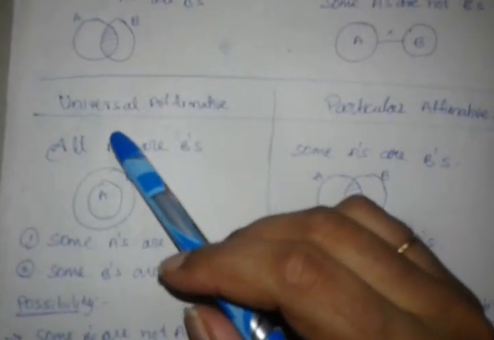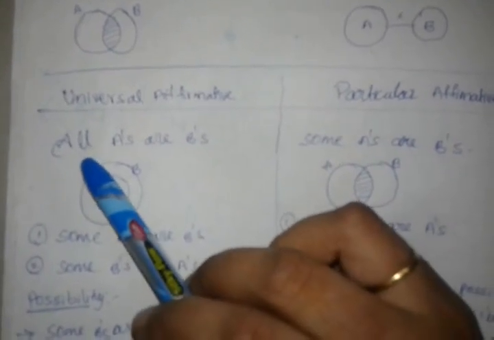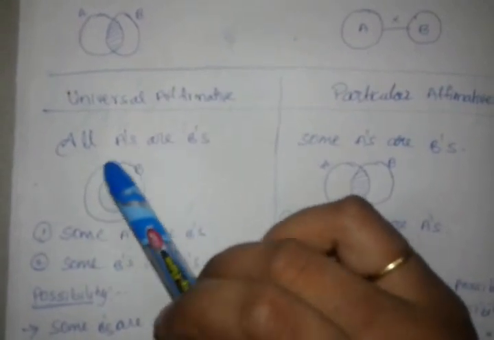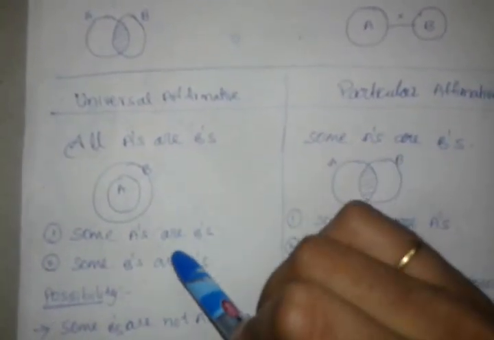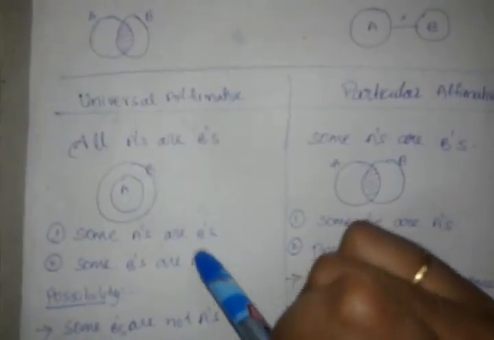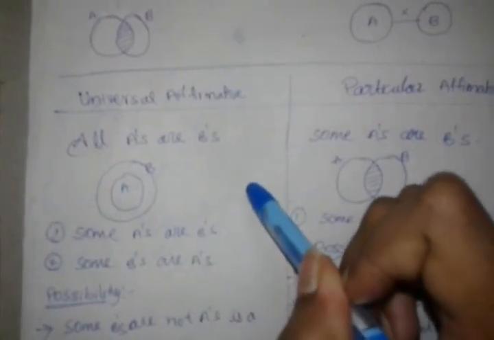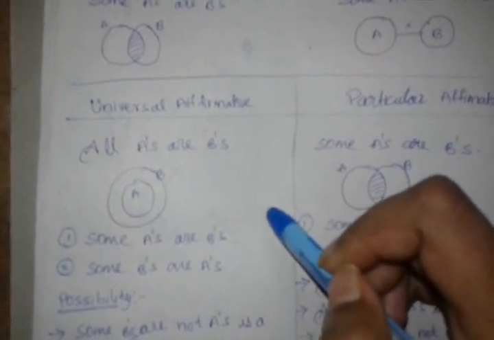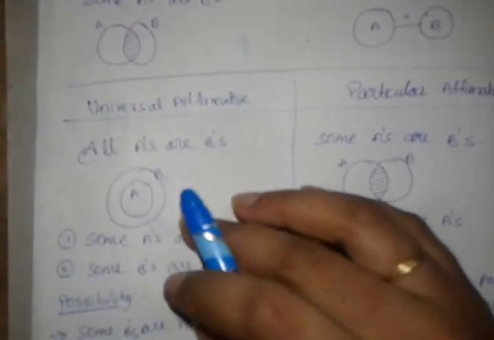If you see a statement of universal affirmative like all A's are B's, this is the basic diagram that you have to draw, and in conclusions, if you see these definite statements, then you can say it's a correct one. If you see a definite statement apart from these two, then you will simply say it's a wrong one. It is not following the statement.